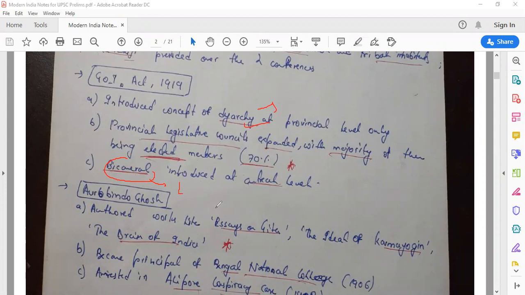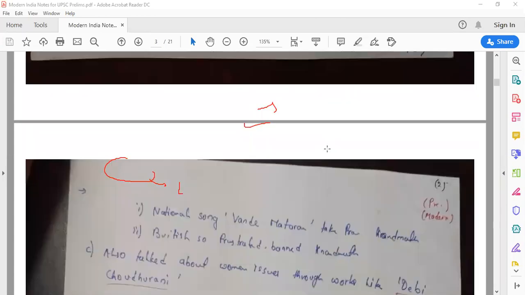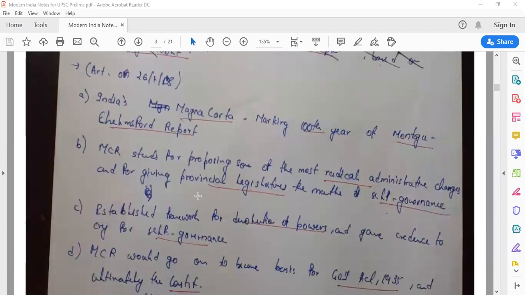Now, there was one very important thing, dude. I will just show you. Even in The Hindu, there was an article on 26/7/18. What does it mean? On 26 July 2018, there was an article in The Hindu which said that the Montagu-Chelmsford Reforms was India's Magna Carta. Why?